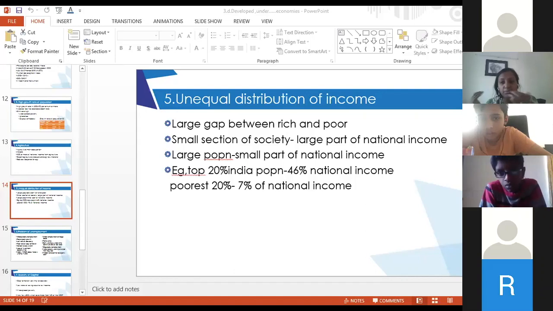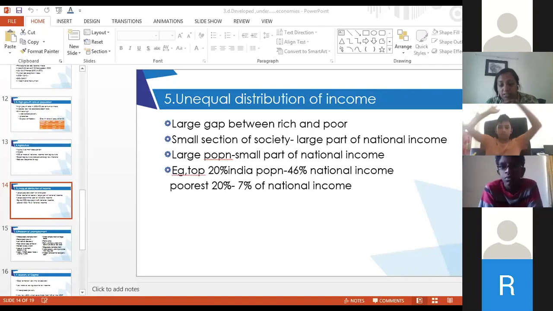That means the contribution to national income should be more. If we take the total population as 100, in this scenario the top 20 people are giving 46 rupees to the national income out of 100. I'm telling you, okay? And the rest of the 80 are contributing only 20 or 30 rupees.